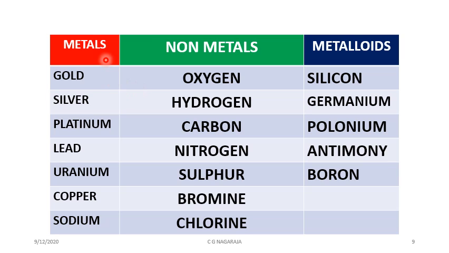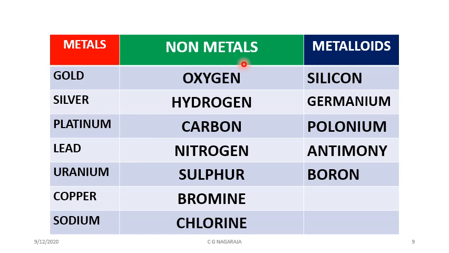Now I have shown you here metals: gold, silver, platinum, lead, uranium, copper, sodium. Copper is reddish in color, silver is white in color, gold is called the gold color itself. Like that, there are different colors. Gold is very, very soft, whereas copper is very hard, and sodium is very soft.